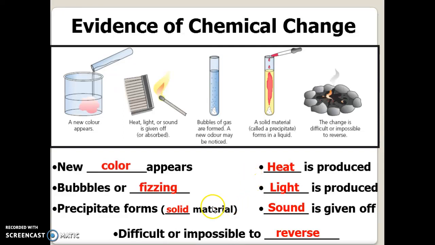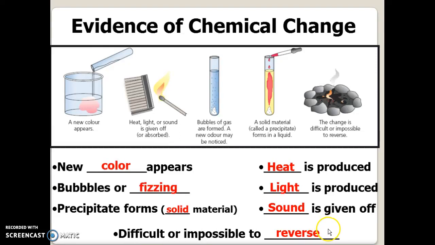And the last one I want to go over is what's called a precipitant. This is a little higher up chemistry stuff, but basically all that's saying is anytime I pour a liquid plus a liquid, and then all of a sudden a solid forms at the bottom, that's definitely a chemical change happening. And with chemical changes, they are difficult to reverse, but we can reverse some. I don't want to say that all chemical changes are permanent because we can reverse some.